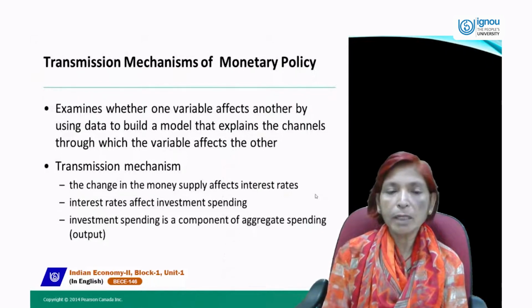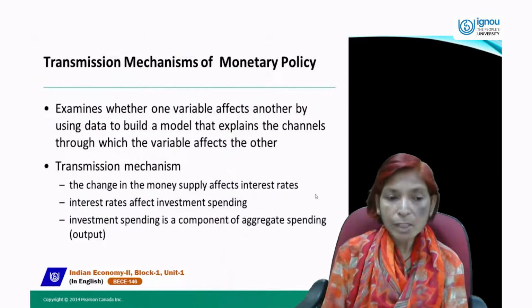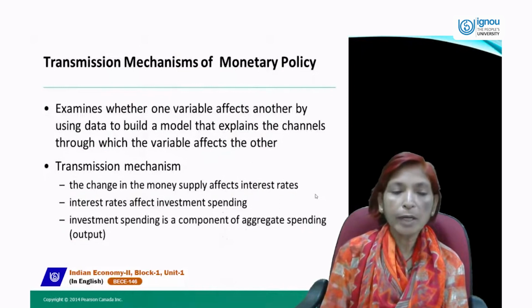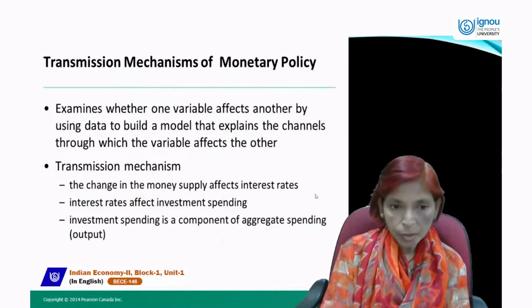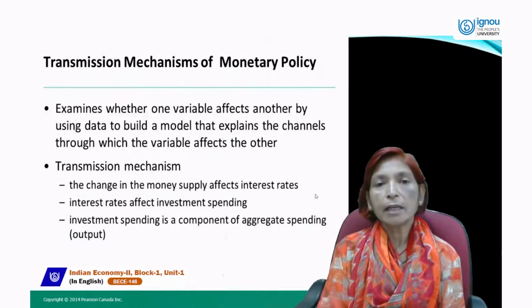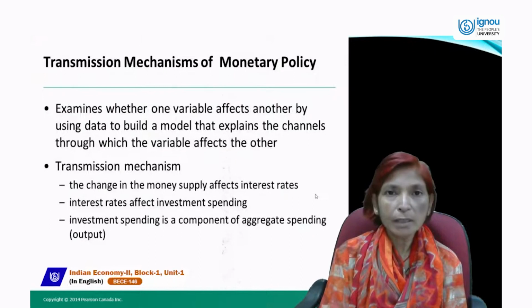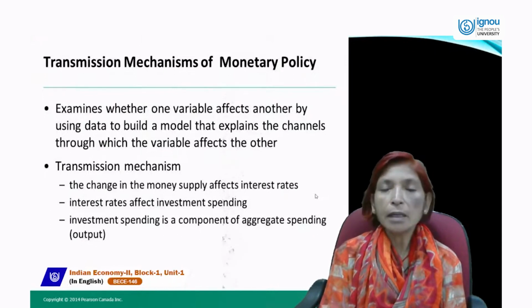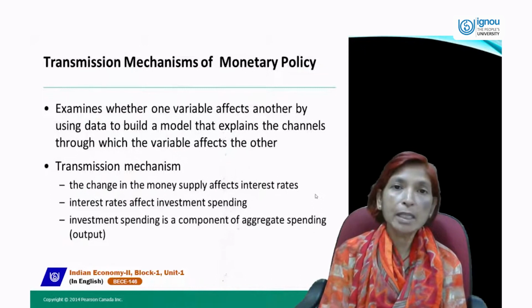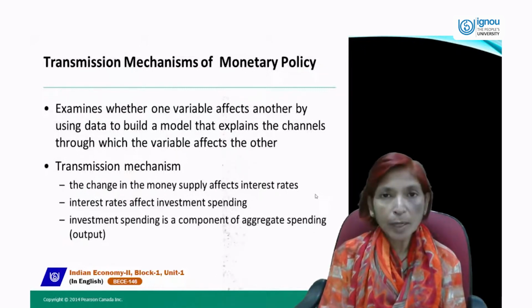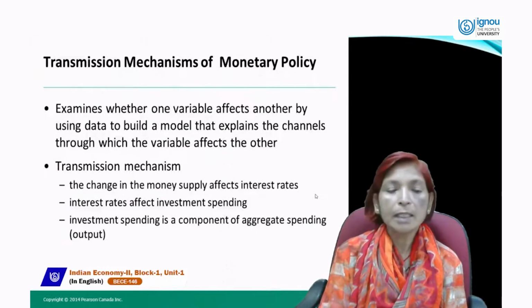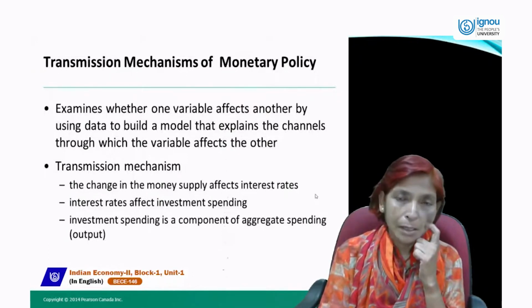In a two sector economy, aggregate demand includes C plus I. In three sectors, C plus I plus G. And in a four sector economy, C plus I plus G plus net export. So investment is the most important component of aggregate demand, and it can influence aggregate demand, because if investment increases, then production will increase, employment will be generated, and income will increase. When income increases, consumers will have the capacity to buy. In this case, demand will also increase.